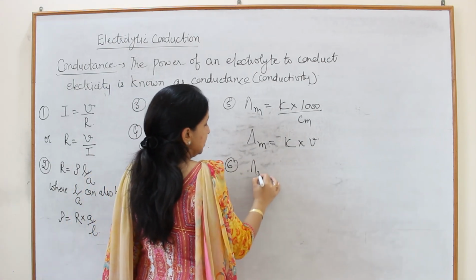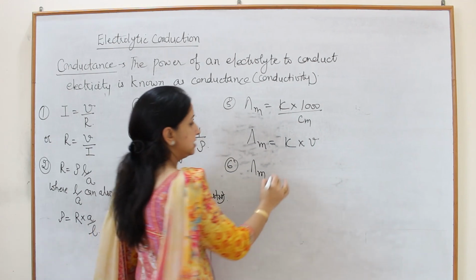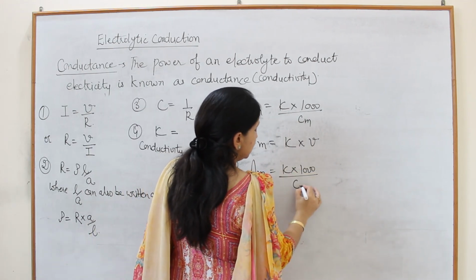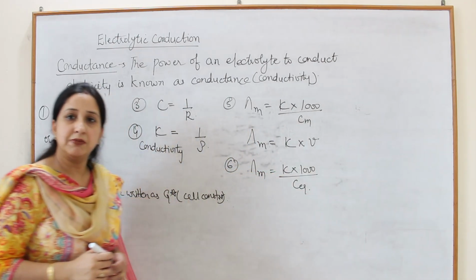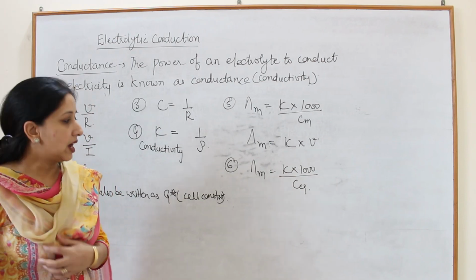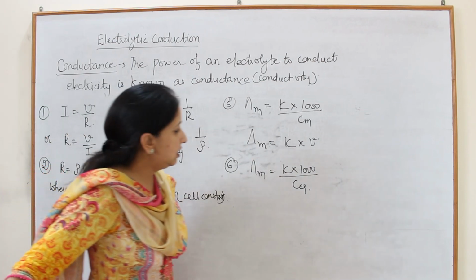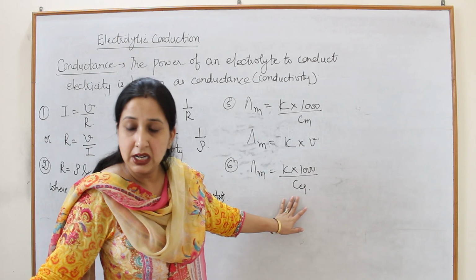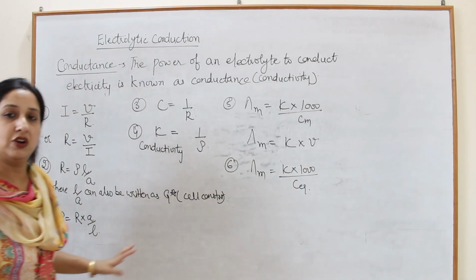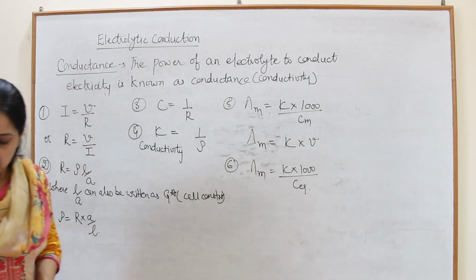Next, equivalent conductivity, it is written as kappa into 1000 upon C equivalent, means now the concentration is given as gram equivalents per liter, not moles per liter. So these are the formulas which you have to learn for your numericals.